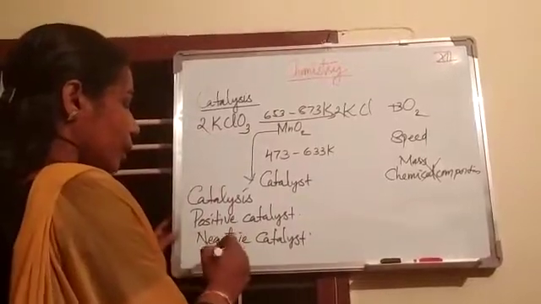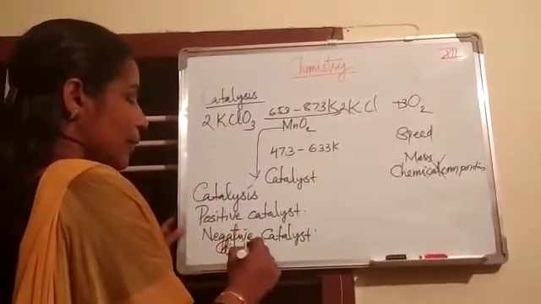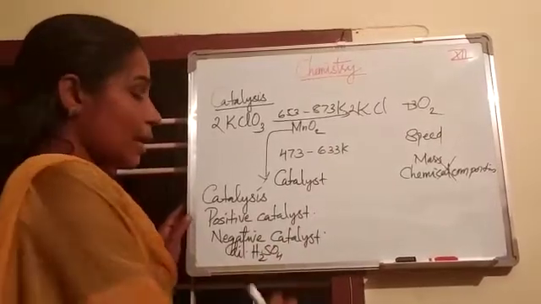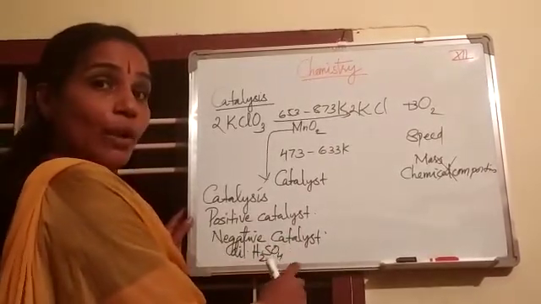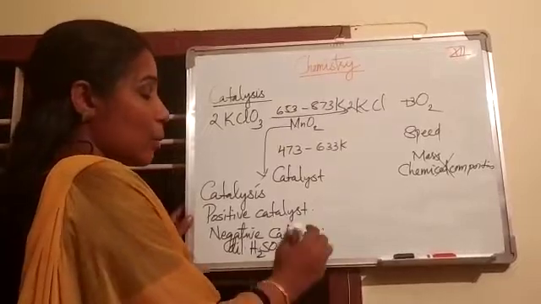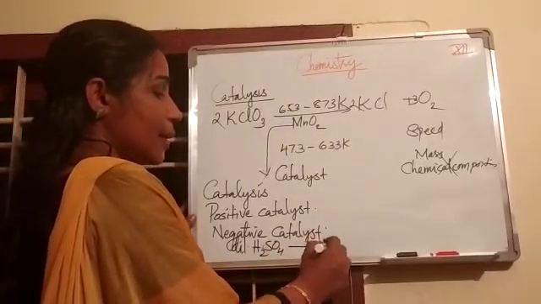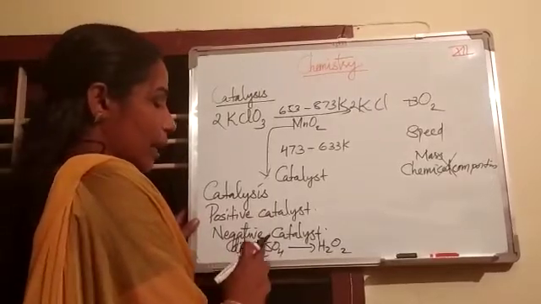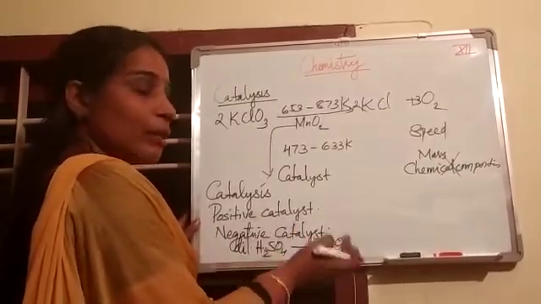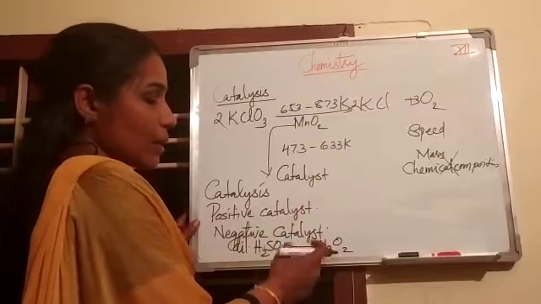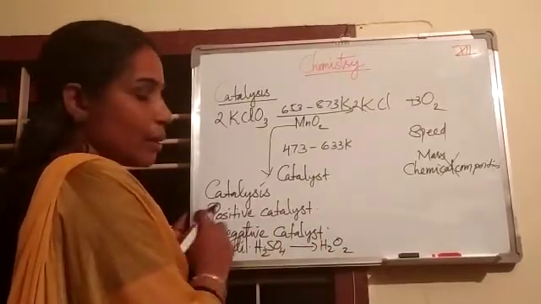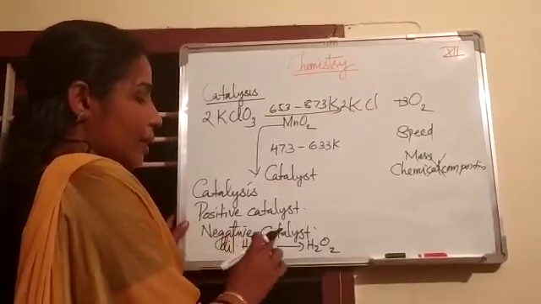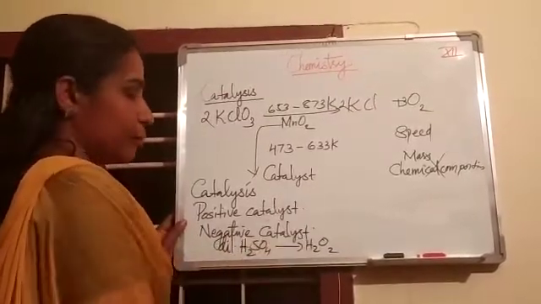Example, dilute sulfuric acid can slow down the decomposition of hydrogen peroxide. So dilute sulfuric acid acts as a negative catalyst here.